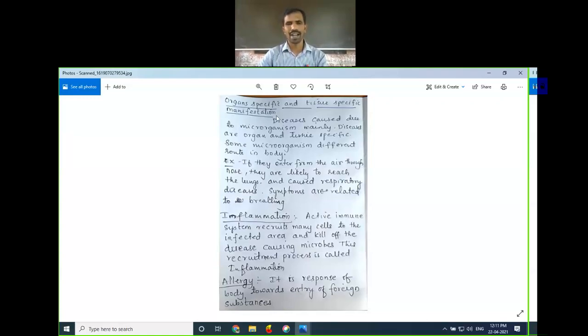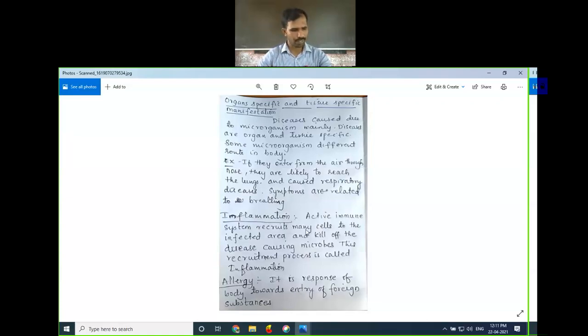Then the body recruits all these WBCs to the site of infection and kills all the disease causing microorganisms. This is called inflammation. Our immune system recruits many WBCs to the infected area and kills all the microorganisms which cause the disease in the infected area, and this is called inflammation.